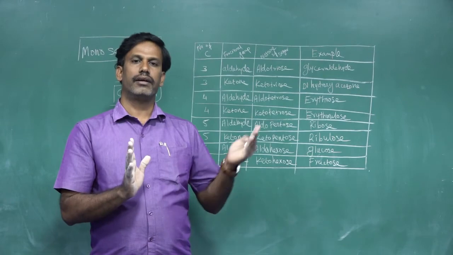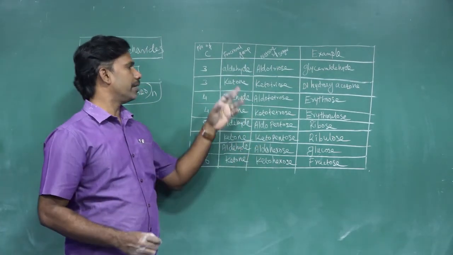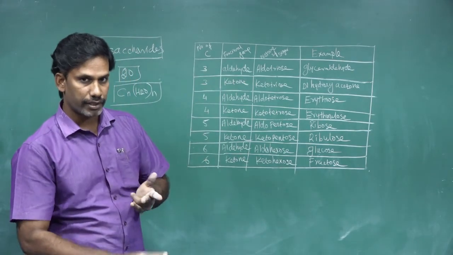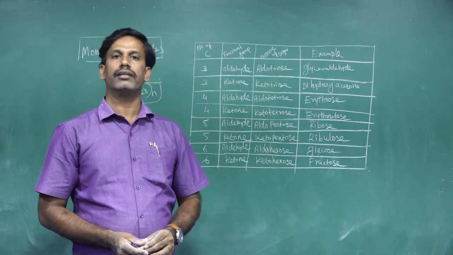Then how to name the monosaccharide? We have seen that a monosaccharide can be named based on the number of carbon and based on the functional group, giving different names. Okay. Thank you.